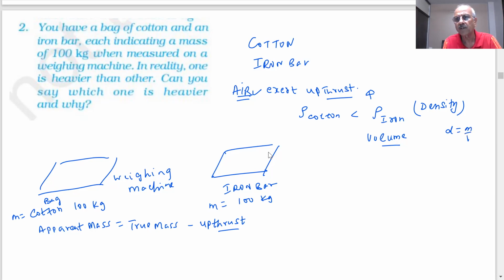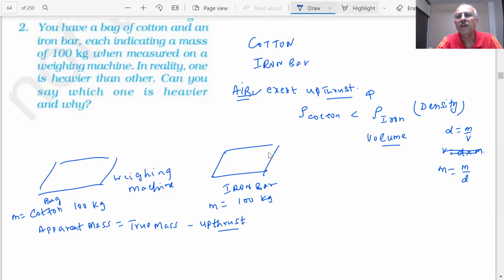Density is mass per unit volume, so volume is equal to mass by density. Let me make a correction here.